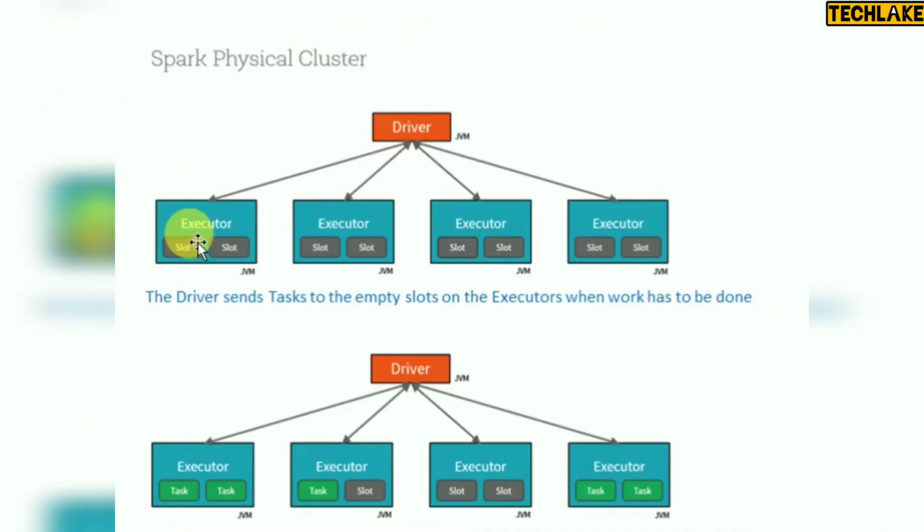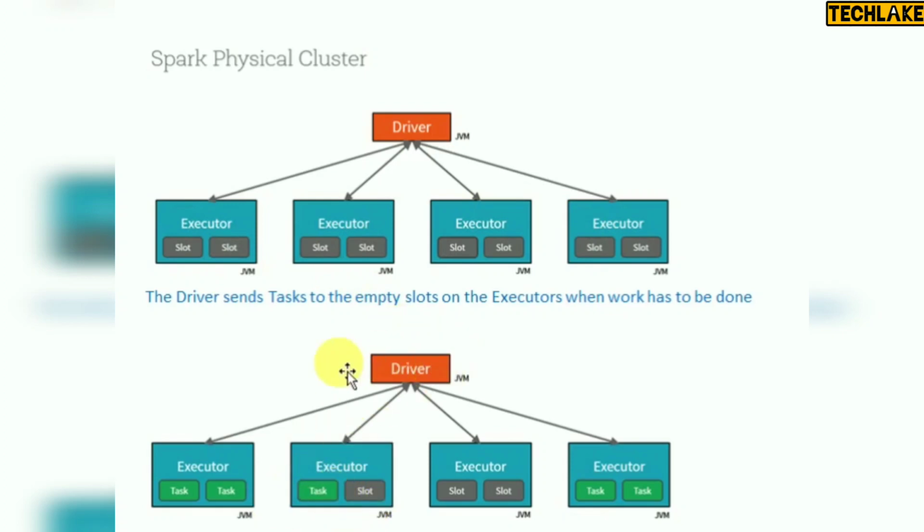So as I told you in the introduction to architecture, the driver program will divide the job you are scheduling or running into tasks, and those tasks will be sent to your executors. Those are the worker nodes, and the executor will identify the empty slots and assign the task.